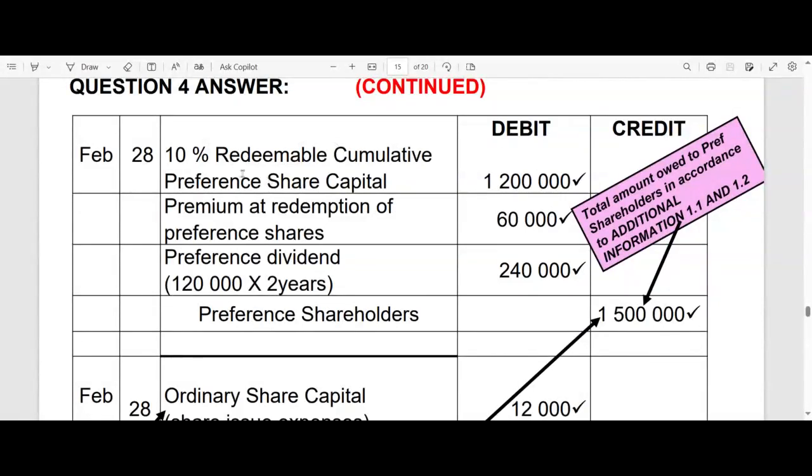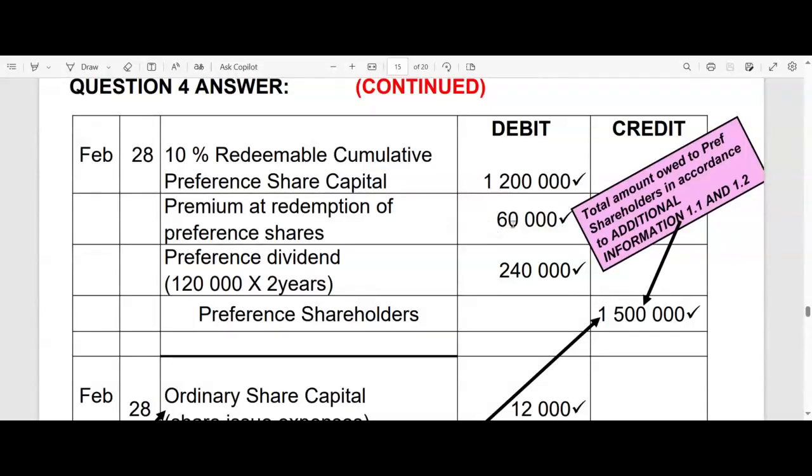So that account, the 10% redeemable cumulative preference share capital, that's not a description. That's the name of our account, ladies and gentlemen. In our statements, we'll get descriptions. But in our general ledger, those are account names. That account has a balance at the beginning of the year of 1.2 million, as we've seen. We've got to get rid of it because we are going to refund those shareholders. They're out of our lives, right? How do we get rid of a credit balance? By debiting that account. We're going to give them that additional 60,000.